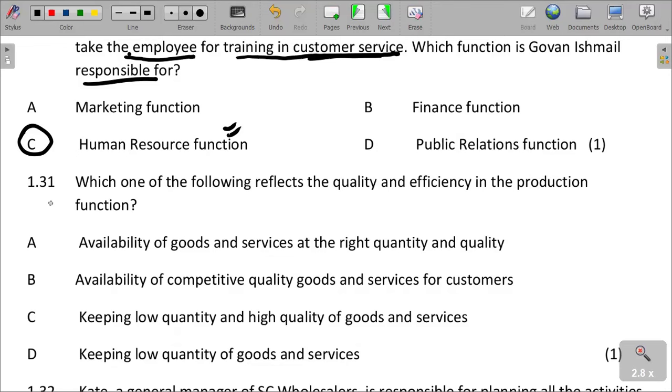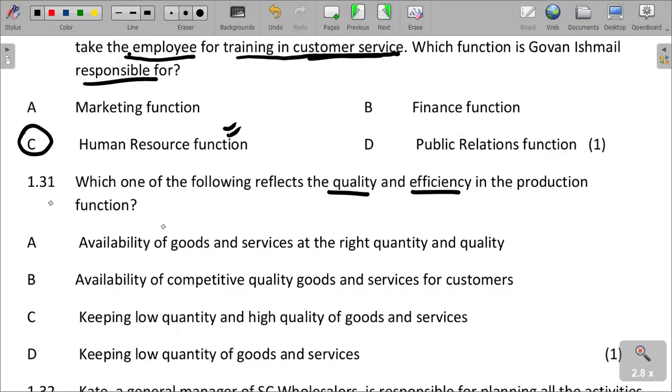Which of the following reflects the quality and efficiency in the production function? It has to reflect quality and efficiency. Efficiency is like producing more with limited resources or with limited capacity. Quality is being able to produce goods that meet what is expected of them. So which of the following reflects quality and efficiency?